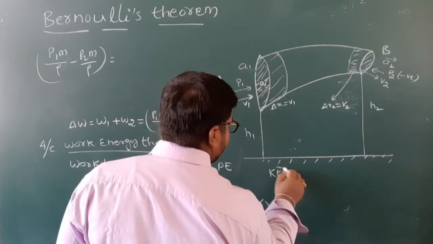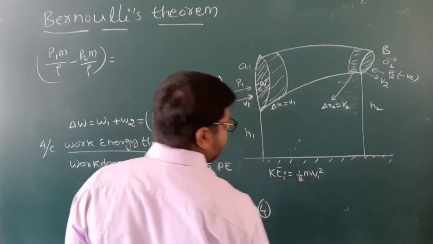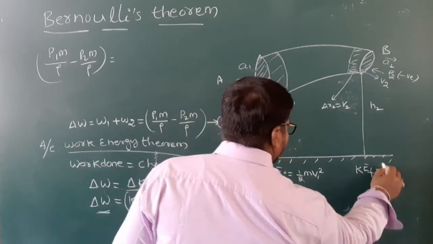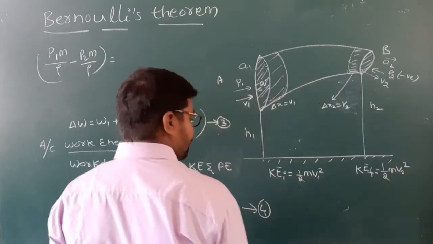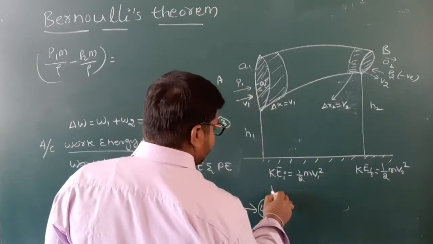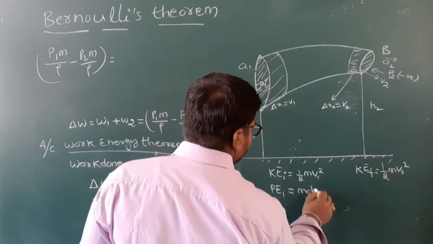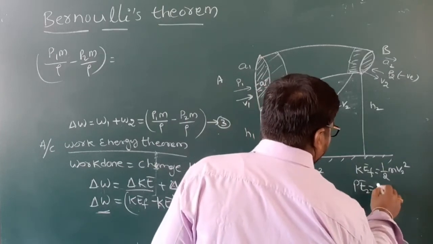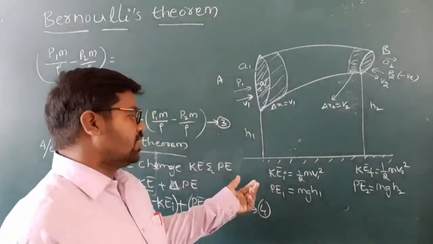Kinetic energy initial is equal to 1 by 2 m v1 square. Then kinetic energy final is equal to 1 by 2 m v2 square, mass is same. And potential energy PE1 is equal to m g h1, then PE2 is m g h2. Understand?